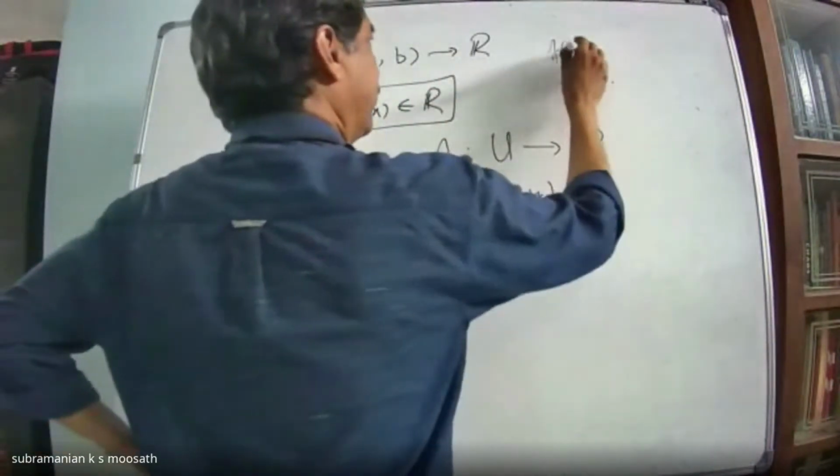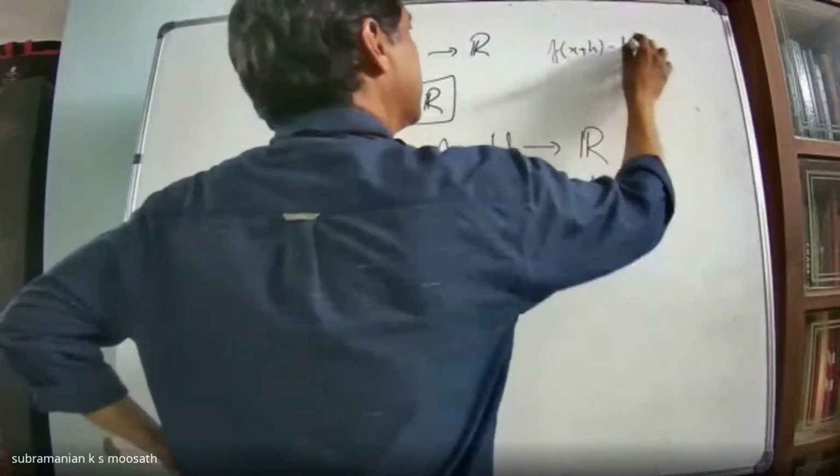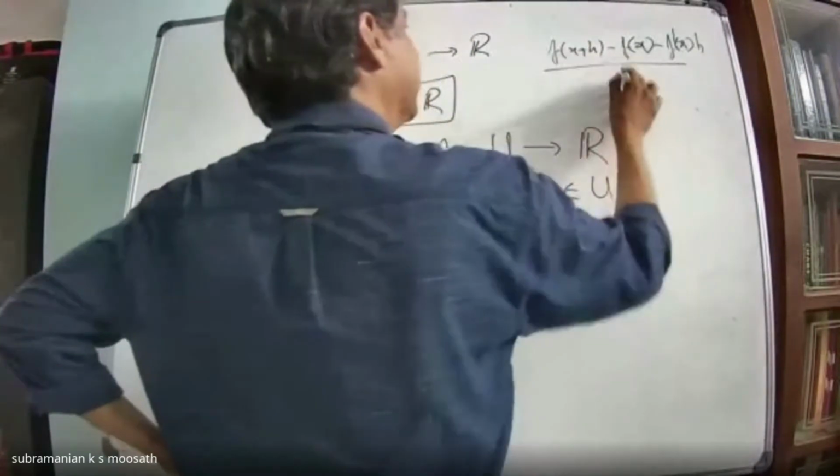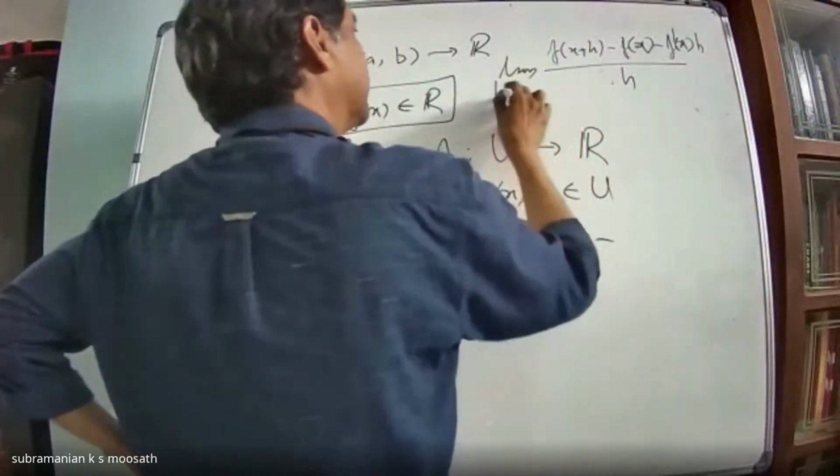You observe that f of x plus h minus f of x minus f prime x into h, divided by h, limit h tends to 0.